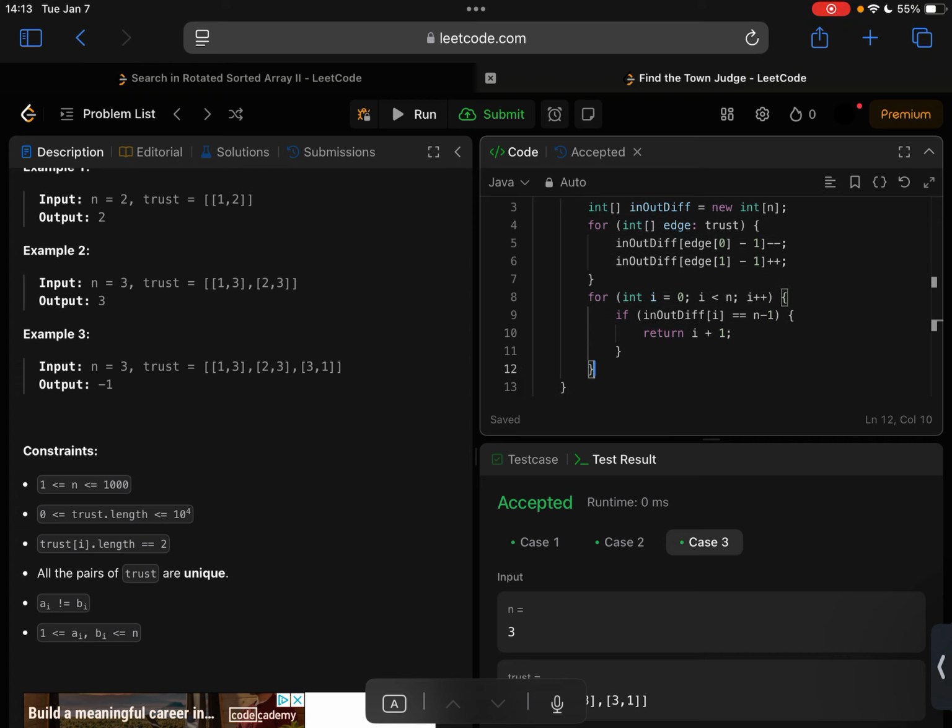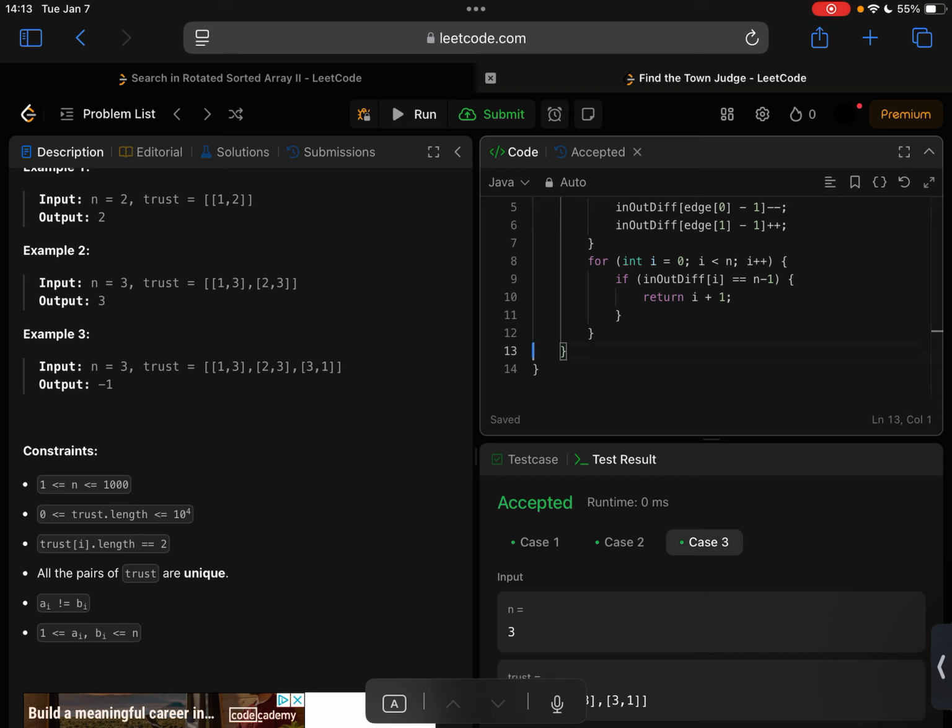But otherwise, in our array, it is just going to start from 0. And if there is no such value, what do we do? We just return minus 1.